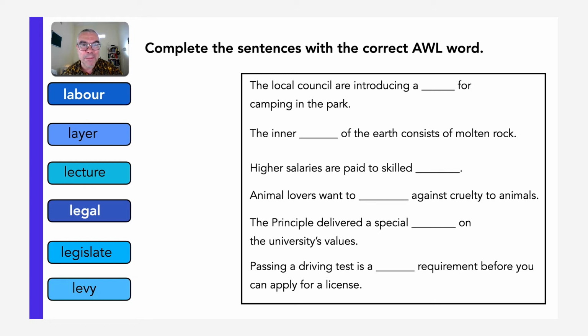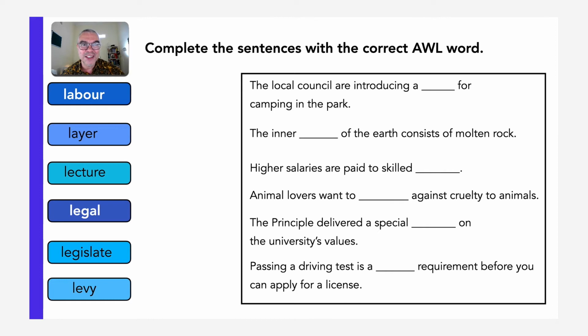Alright, please pause your video here to think about the answers. Make sure you can complete all the sentences as best you can, and then of course I will show you the answer key for this group. Alright then, here is the answer key.